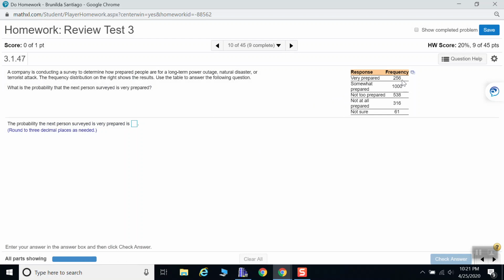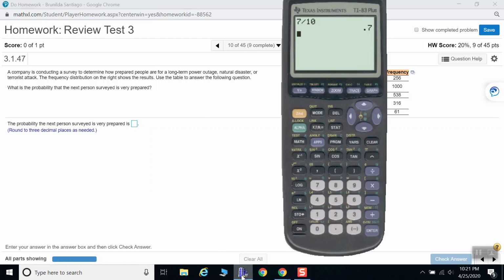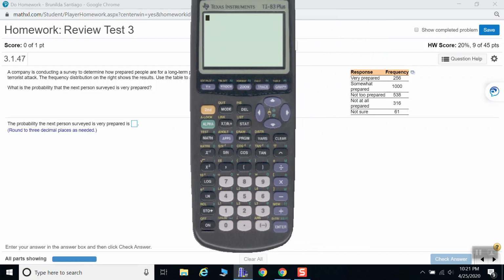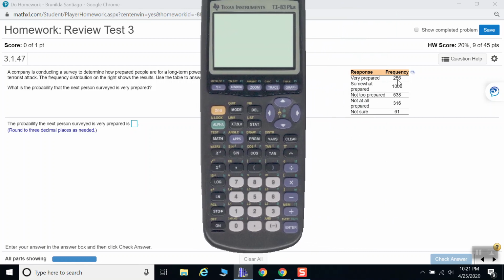We have 256. Notice that it's asking for the probability, so we need a numerator and a denominator. The numerator is what describes the event, that is very prepared, and in this case we have 256. But we need to know out of how many. We're not provided with that number, so we need to find the sum of all the data. That will become your denominator.